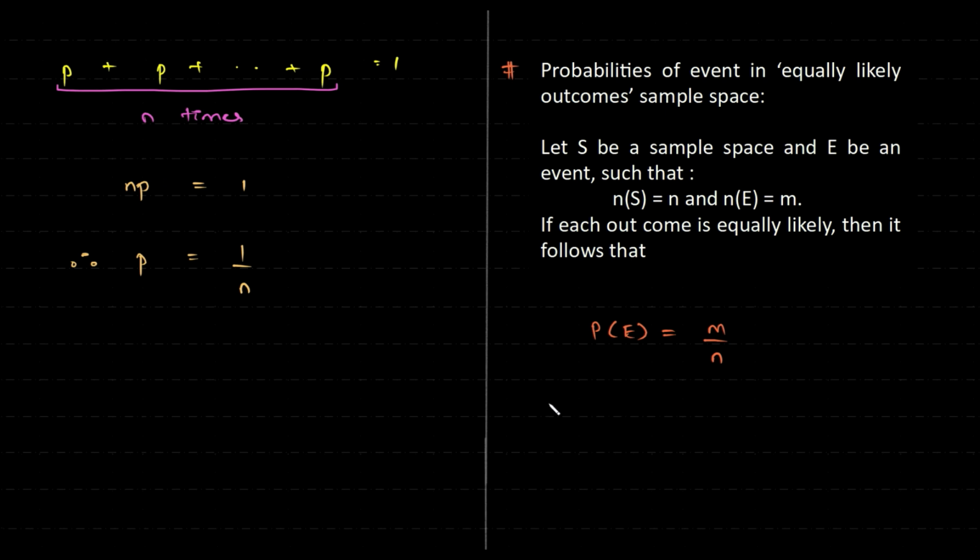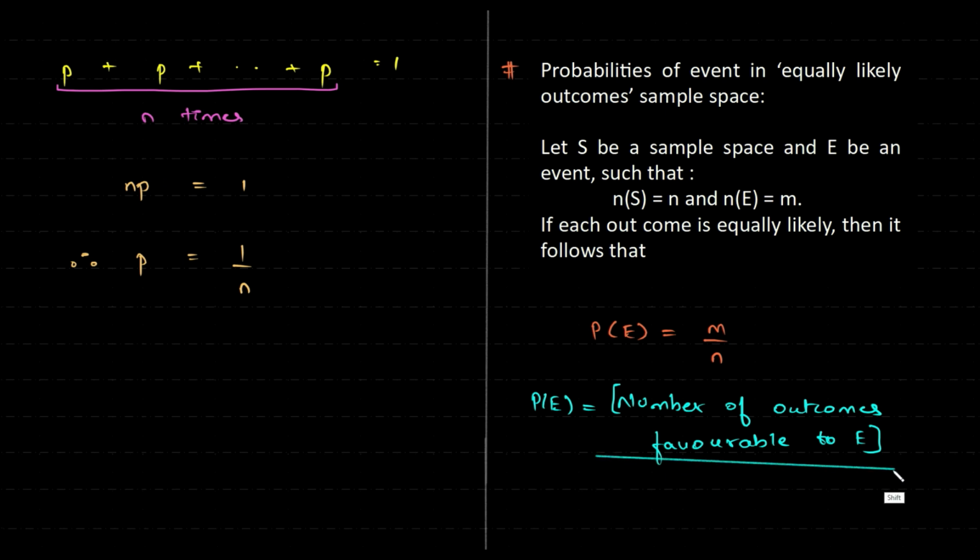What is this formula? You guys have been learning this for the past 2-3 years. The number of favorable outcomes, favorable to us. Remember this. So all of that axiom and everything leads to this particular formula which you guys already know. Not a big deal, right? Divided by total possible outcomes.